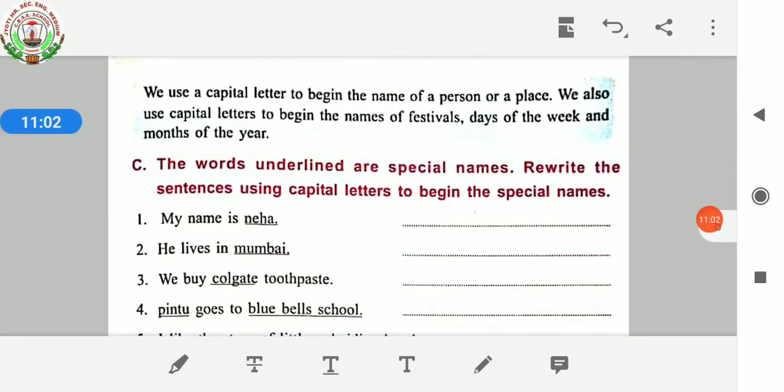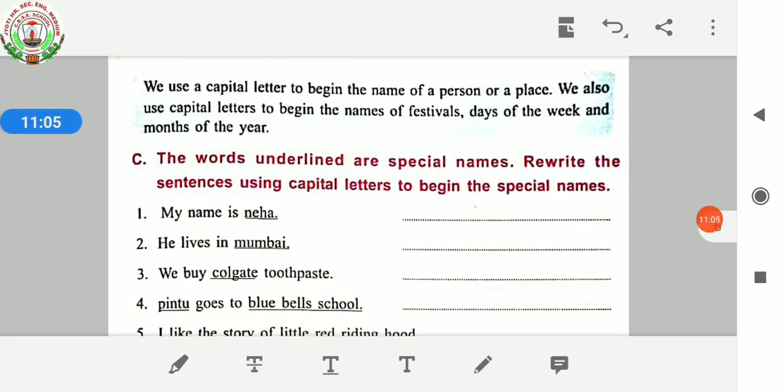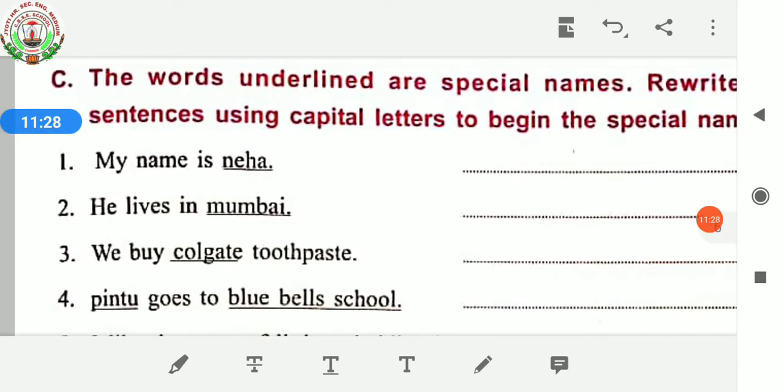Now next, we use capital letters to begin the name of a person or a place. We also use capital letters to begin the names of festivals, days of the week, and months of the year. The question is, the words underlined are special names. Rewrite the sentences using capital letters to begin the special names. Here, the words which are underlined, these are all special names, means these are all proper nouns. So we know that special names, means proper nouns, always begin with a capital letter. So you have to rectify it and write it down again.